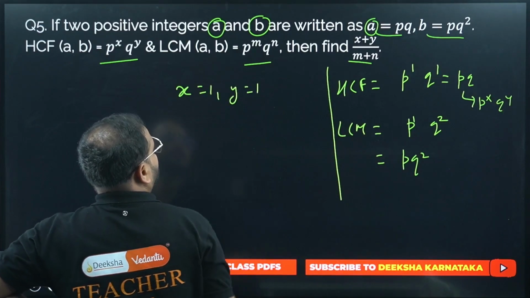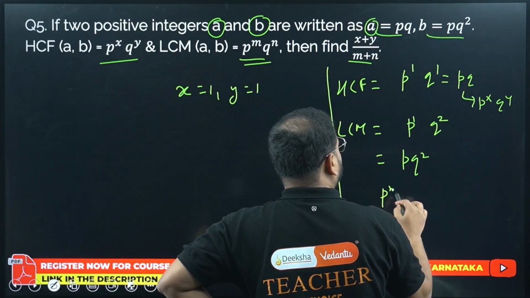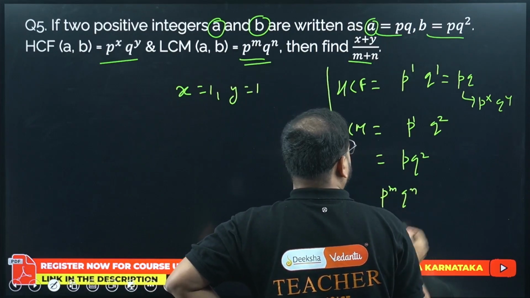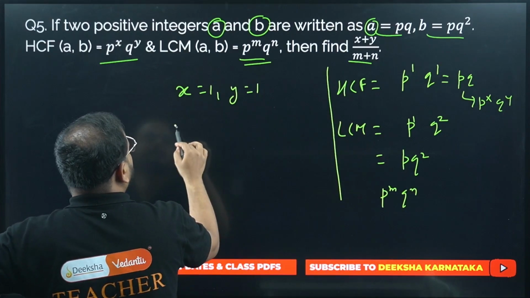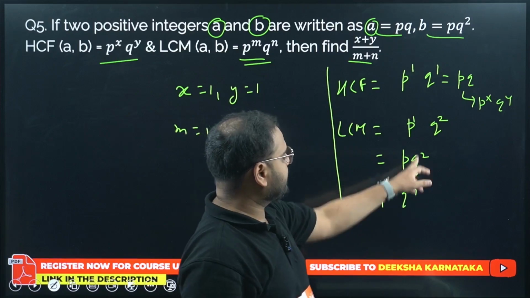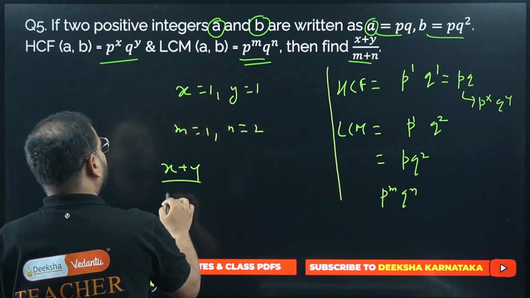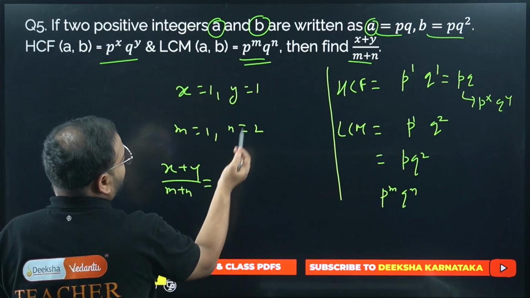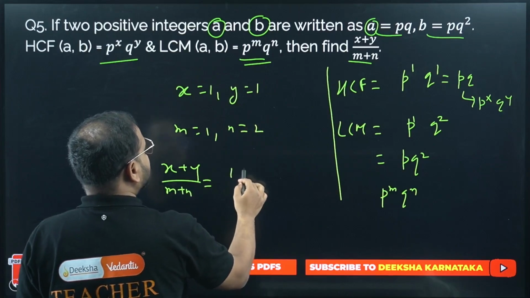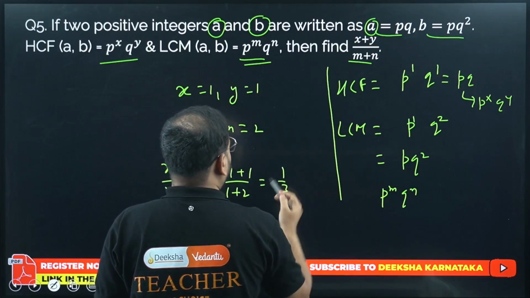What about LCM? They have given P power M, Q power N. From here, what is the value of M? M is 1, but N is 2. Please compare. What are they asking us? They are asking X plus Y upon M plus N. What is X plus Y? 1 plus 1 upon 1 plus 2. How much is the answer? 2 by 3.